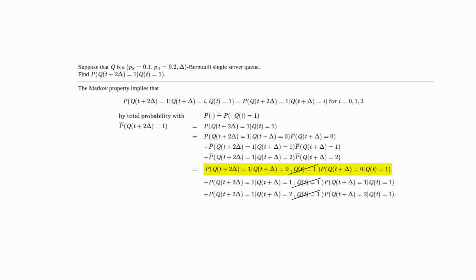And so by the Markov property, we can just get rid of the conditioning on Q(t) is equal to 1 in all the terms.